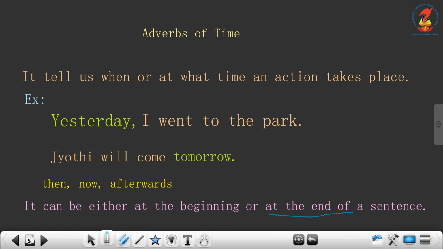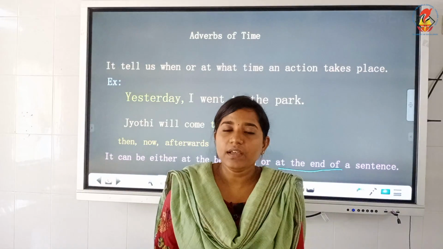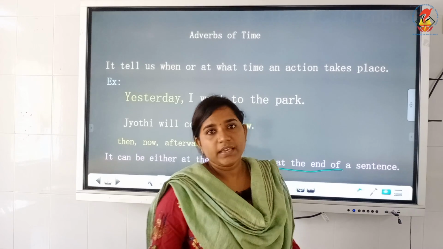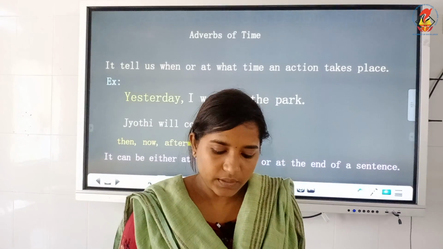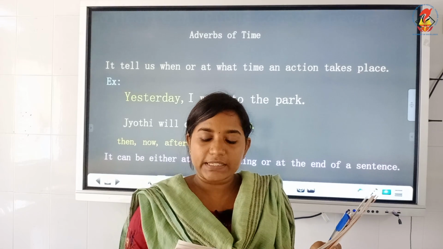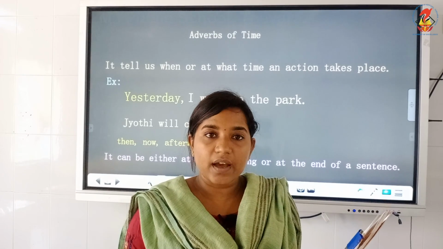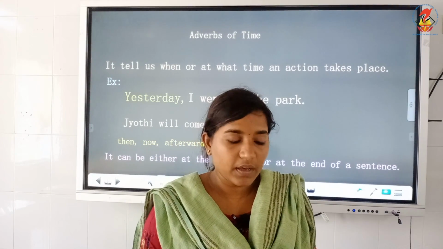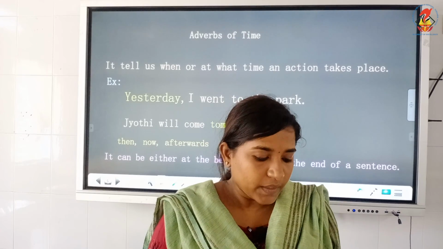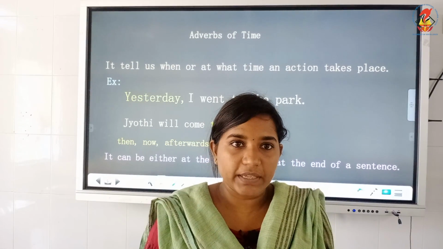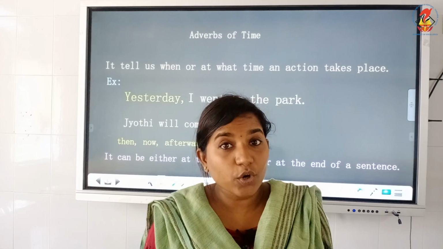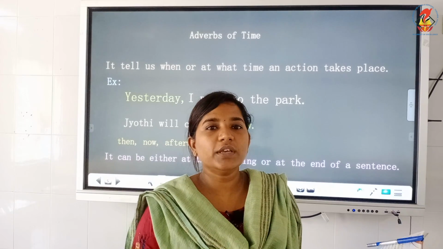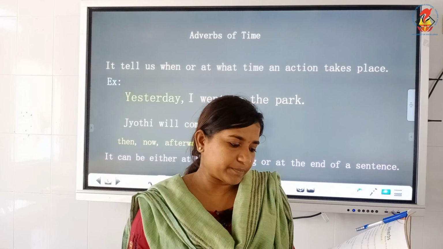Okay. Now, there is some exercise to be done with the adverbs of time. That is exercise B. It is similar to exercise A. Circle the adverbs of time in the following sentences and underline the verbs they are added to. We will go tomorrow. Go is the verb there, and when is the action taking place? Tomorrow. So, go is the verb, so please underline the word go. Tomorrow is the adverb of time mentioned there.